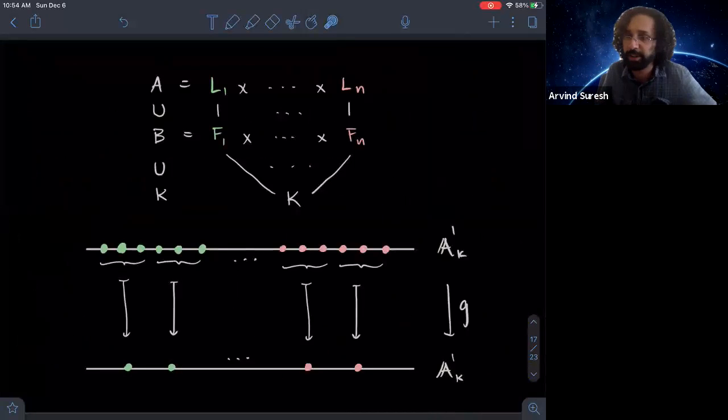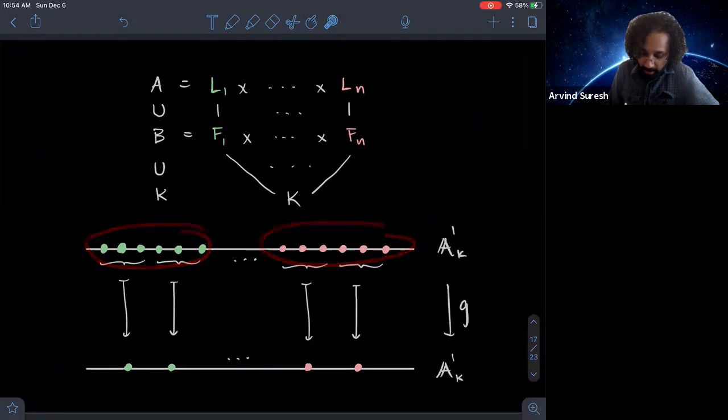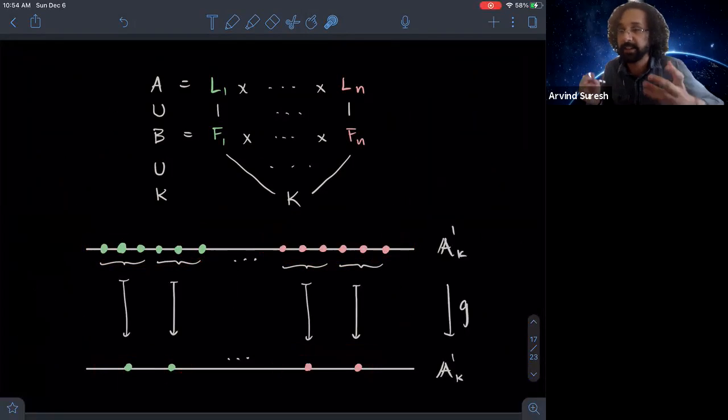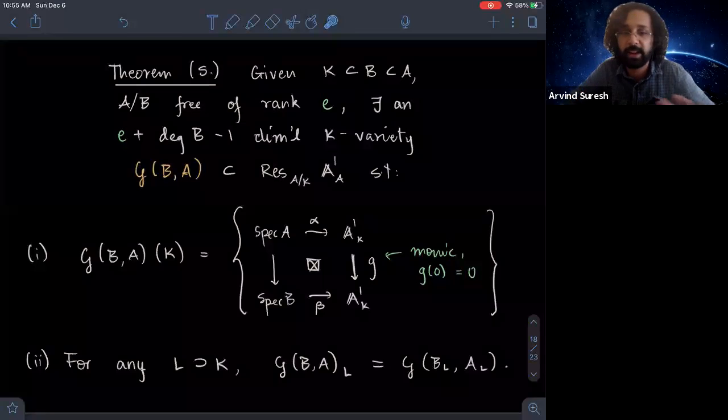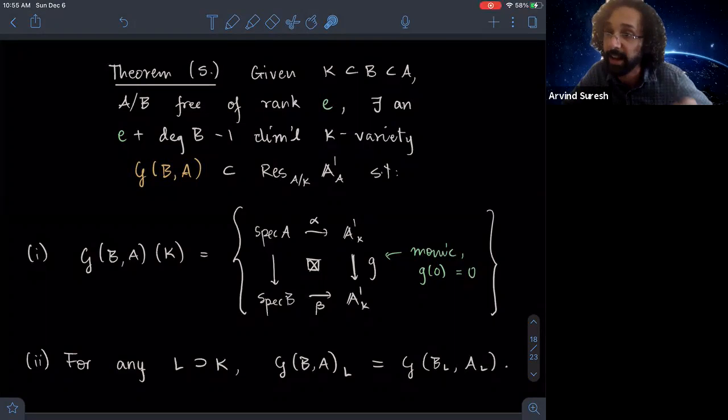And so this is just the picture to keep in mind, which is these are your LIs, and then these are your points corresponding to the FIs, and then it's asking, can you sort of lift these like this? And so let me just quickly say, I'm out of time, that there is a variety that parameterizes these diagrams, and it also parameterizes them in a nice functorial way, in the sense that if you base change, then it parameterizes the diagrams over L.